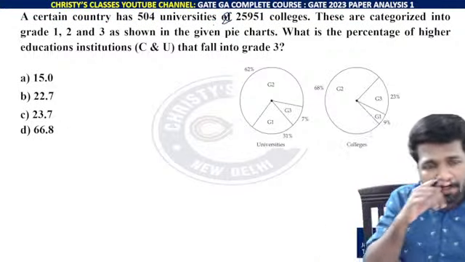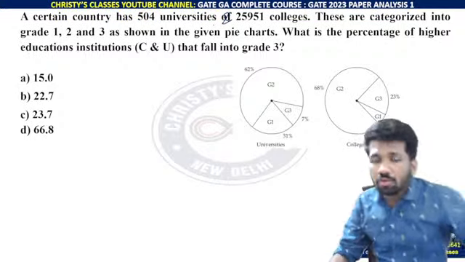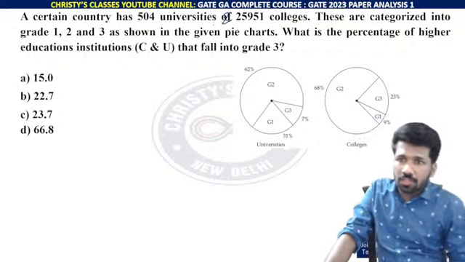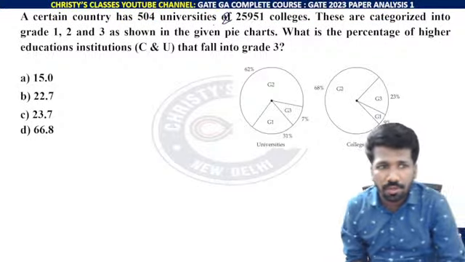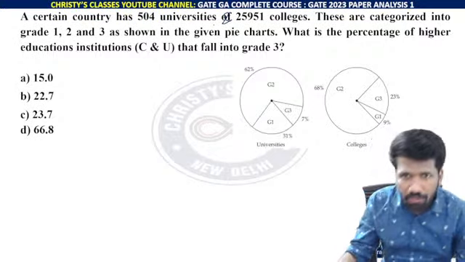A certain country has 504 universities and 25951 colleges. These are categorized into grade 1, grade 2, grade 3 as shown in the given pie charts.